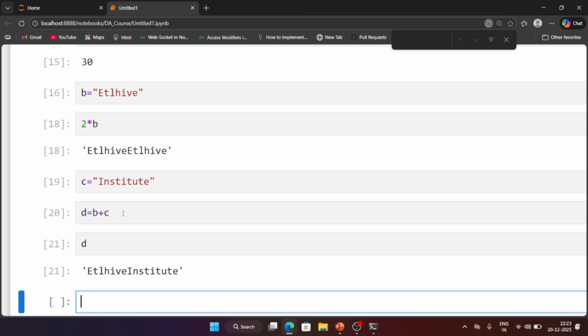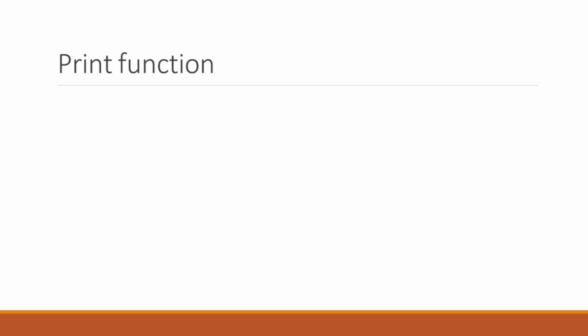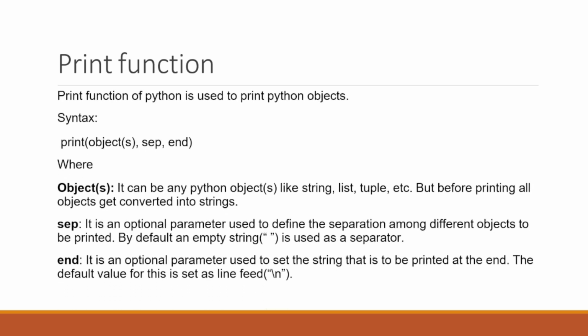Here next part we will have print function. So next part here we are going to perform print function. How many types of print functions do we have in Python? So first here we have some separators like objects, then separator, and objects, like you are using string, list, tuple, but before printing all objects get converted into a string.